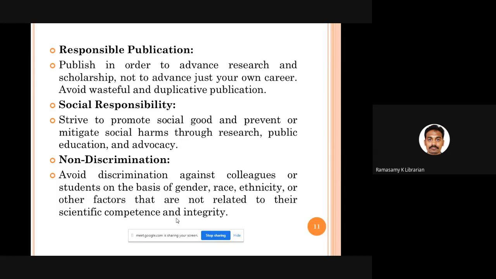That kind of research work you should undertake. Non-discrimination: you should not discriminate against your colleagues, participants, or students on the basis of gender, race, ethnicity, color, nativity, or educational qualification. No discrimination should be shown by a researcher.